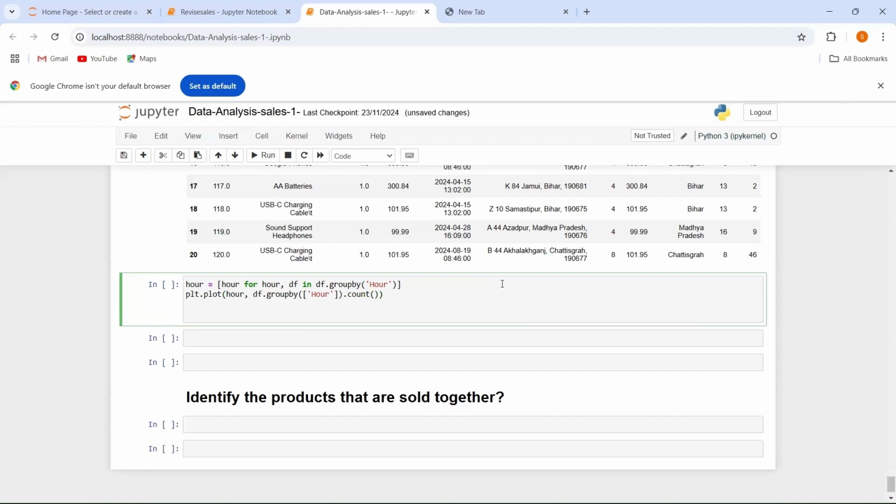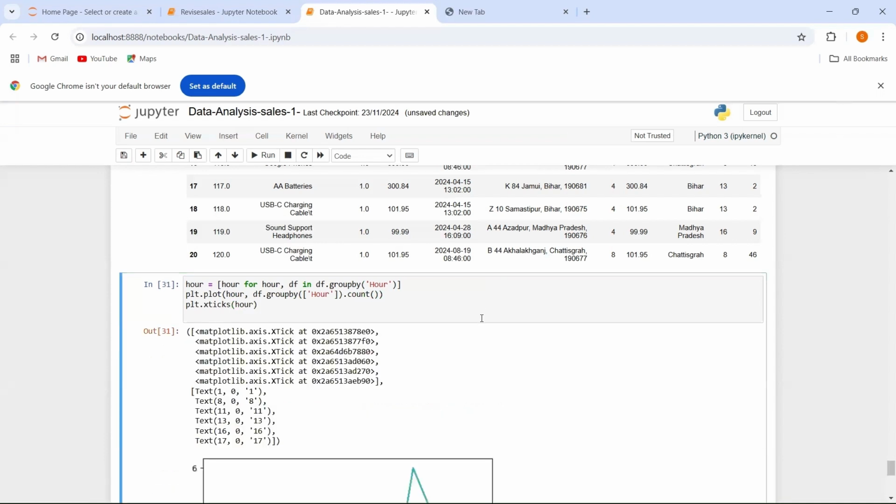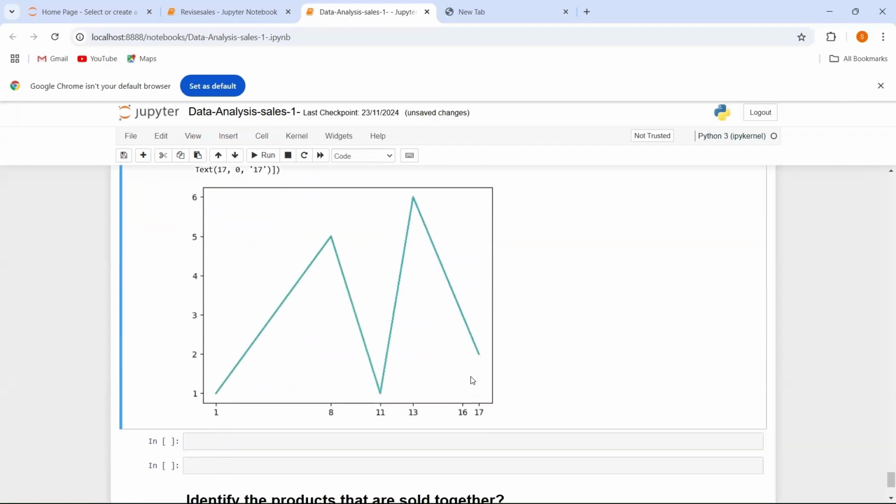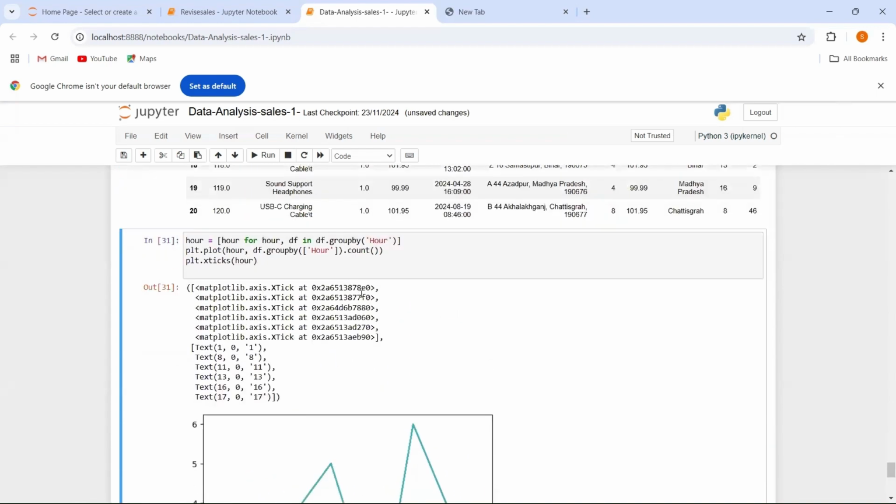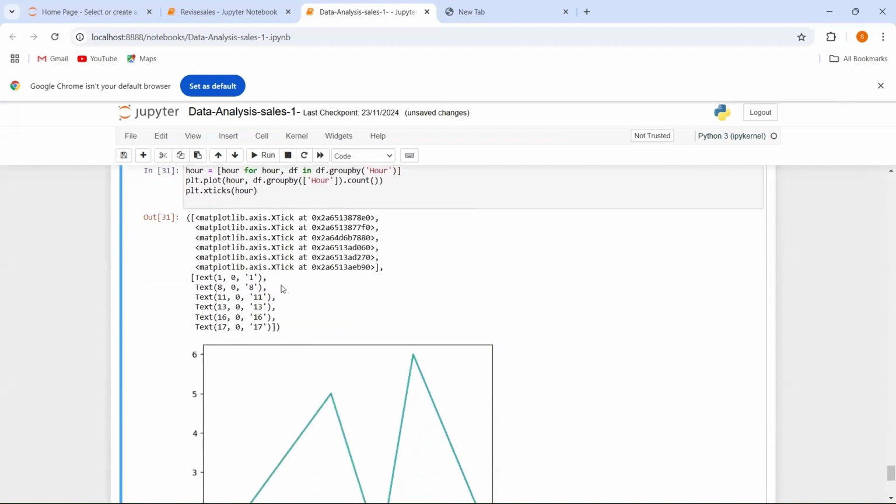Now here you can see, I want to plot this data. So for this, I'm going to use plt.xticks, and in here I have to give the argument as R, and let's see what will be my output. And you can see this is your output. So this is your x-axis and this is your y-axis. So here you can see the values like this.